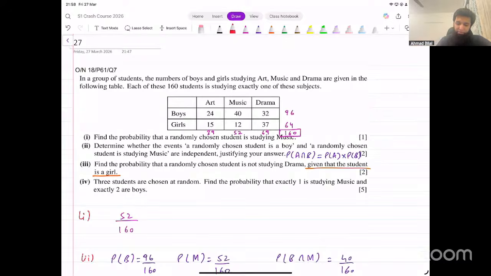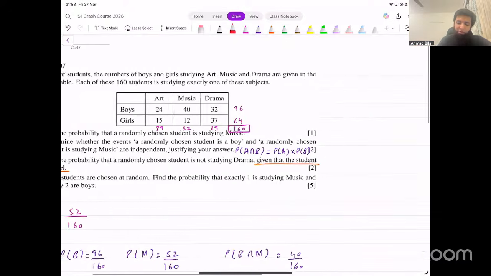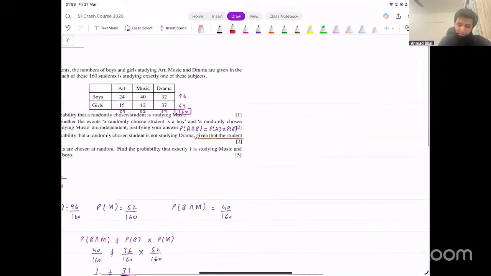What do we have in each step? So we are selecting the first student. What are the possibilities for the tree diagram? Combinations.